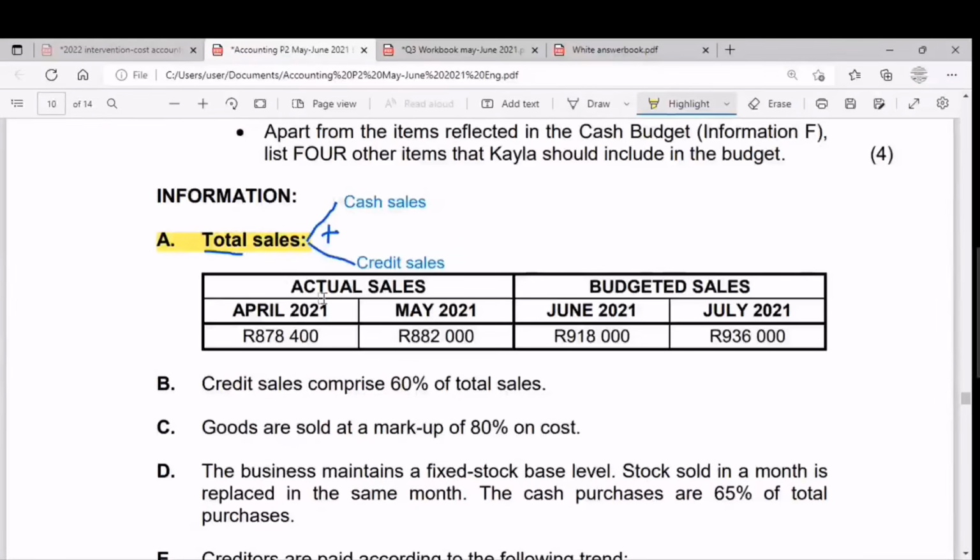So the information esinikeziwe la ku-A, we've got actual sales and we've got budgeted sales as well. So guys, uma sikhuluma ngo-actual kusuke kungama-sales asenzakalile lawo. So this is the sales asenzakalile. Then budgeted, these are sales esibudgetile ukuthi azokwenzakala.